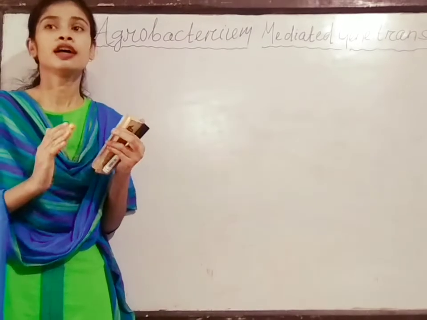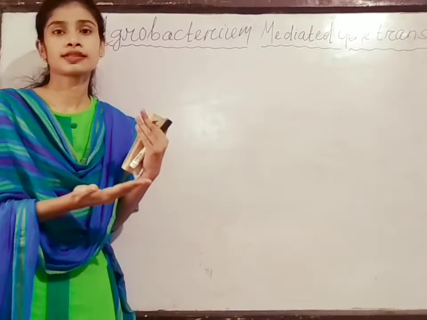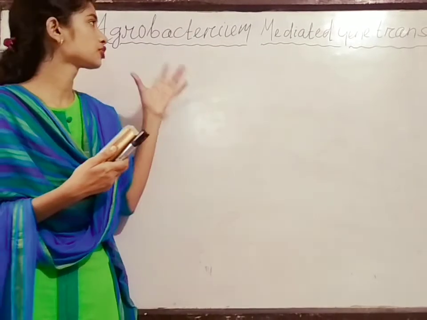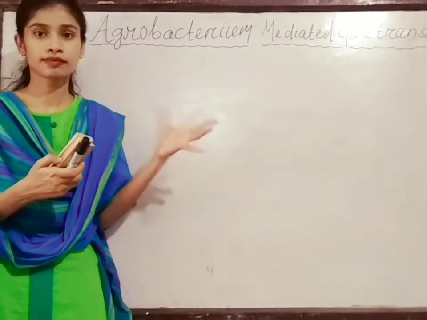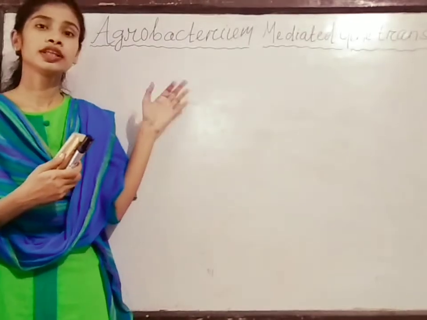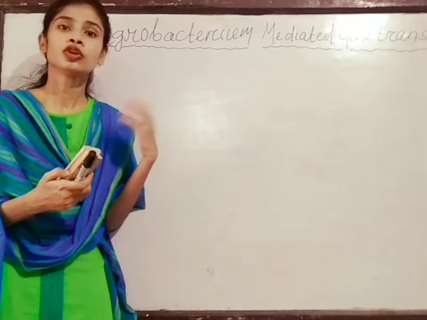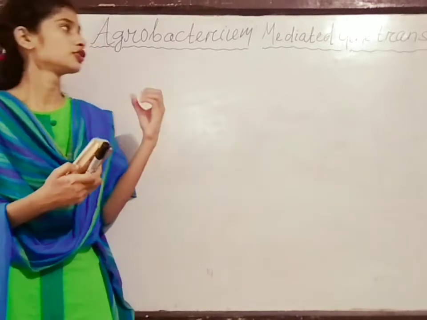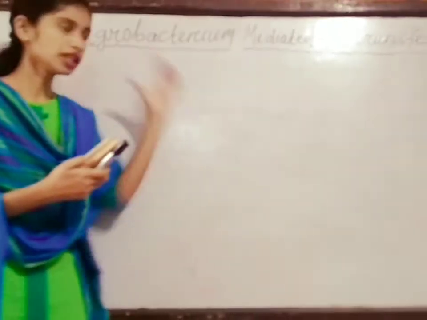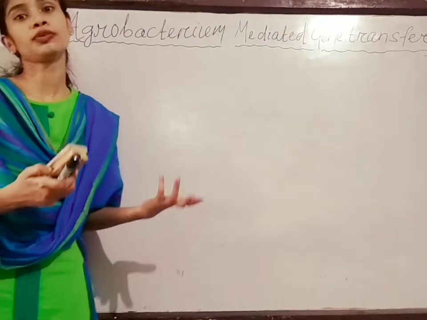That means it will transfer its own genes to the plants by itself, without any techniques. So Agrobacterium mediated gene transfer is gene transfer by Agrobacterium in a natural process.